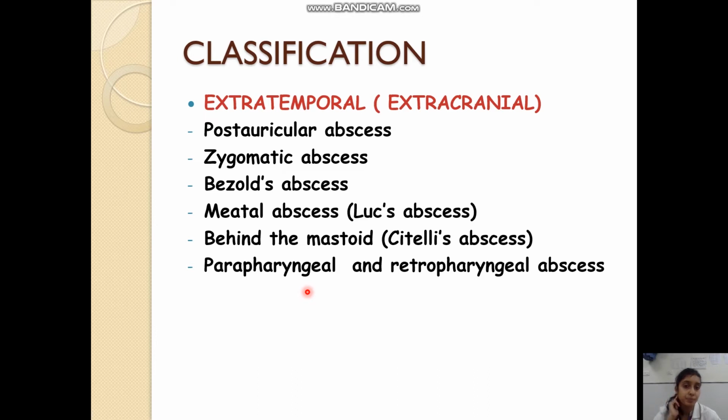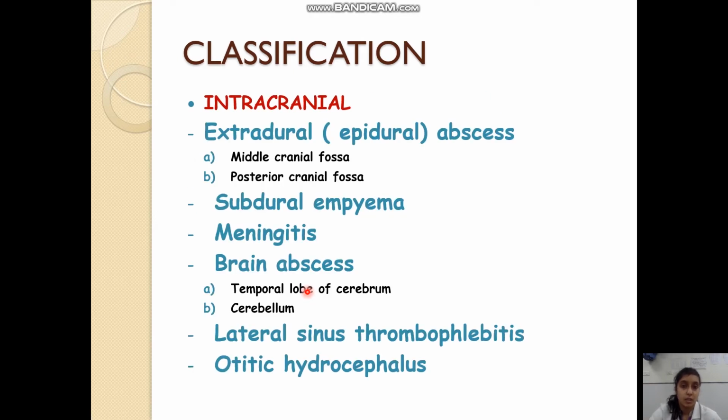Now the abscess, if it spreads to other areas by breaking the natural boundaries of the fascia, it may cause zygomatic abscess near the zygoma. It may cause Bezold's abscess, that is near the neck. Meatal abscess, that is a Luc's abscess. Behind the mastoid, it is Citelli's abscess. And further into the peripharyngeal and retropharyngeal spaces as parapharyngeal and retropharyngeal abscess. Now intracranial complications. Intracranial complications include the extradural or epidural abscesses, which can occur either in the middle cranial fossa or posterior cranial fossa.